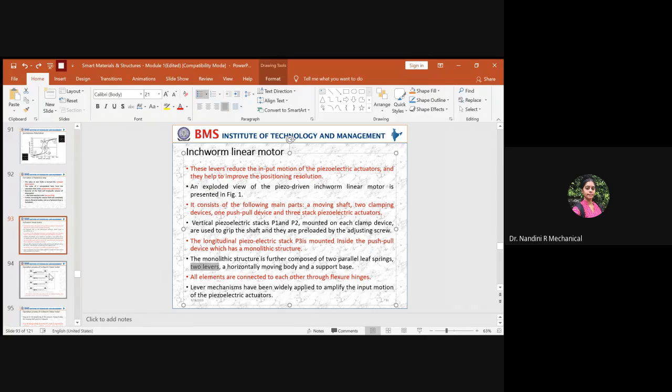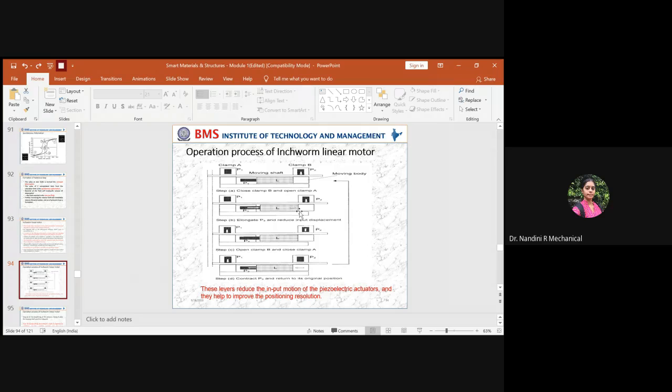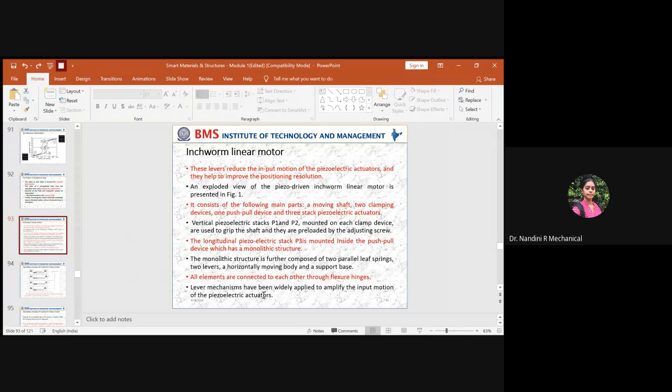And one more thing, this entire mechanism in the push-pull device will be connected by means of flexure type hinges. Without hinges, you cannot get the required push and pull movement, right? So all these components are connected through the flexure hinge.